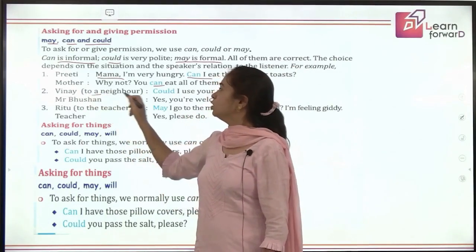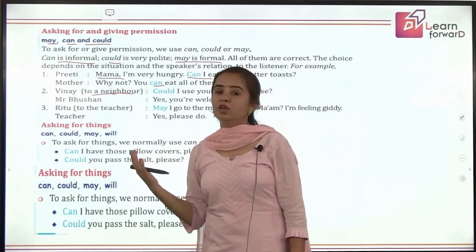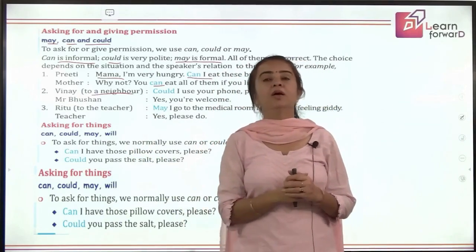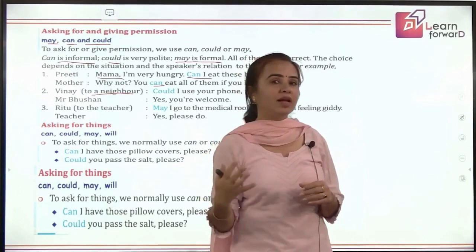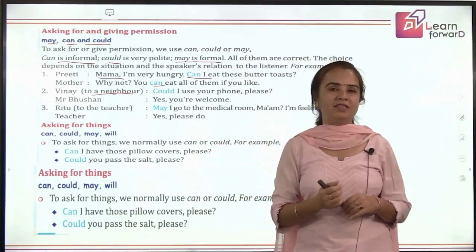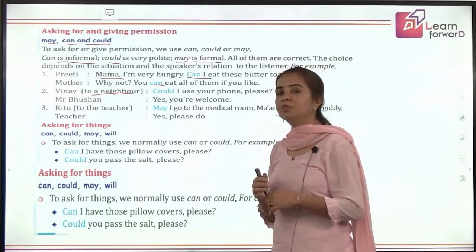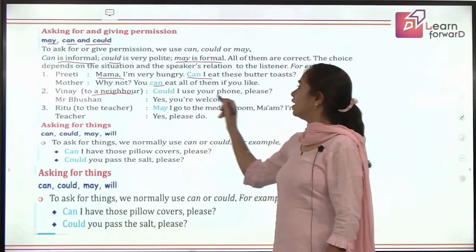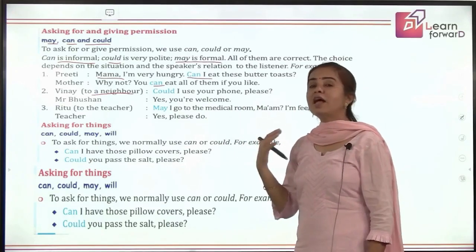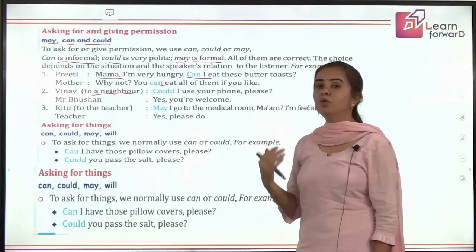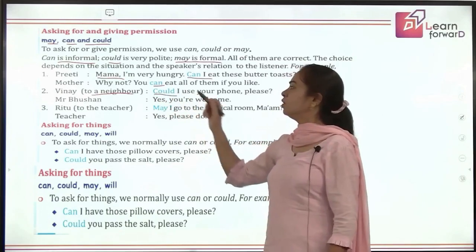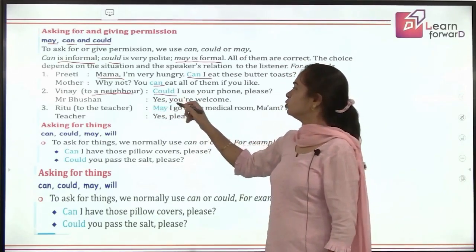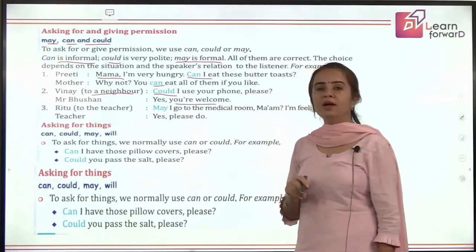Now, Vinay, to a neighbor. With your neighbors, although you don't have any formal relation, children, still here you need to be polite. You have to show your etiquettes there. So if you are seeking permission, you must use the modal auxiliary could. So, could I use your phone please? That shows your etiquettes, your politeness. So with your neighbor, you will be using could. And your neighbor, Mr. Bhushan, says, yes, you are welcome.